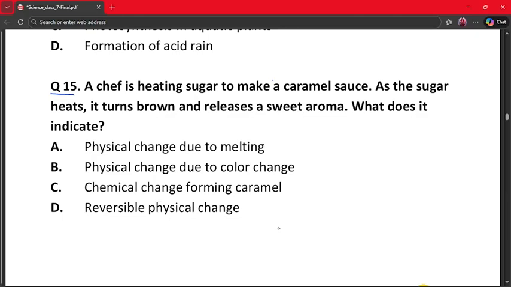The correct answer is option number C, because when sugar turns brown, caramel is formed, and this is a new substance. So the change cannot be reversed. So it is a chemical change. Hence, chemical change forming caramel is the correct answer.